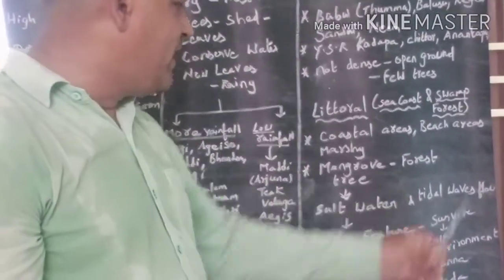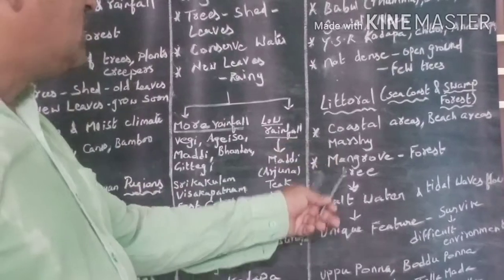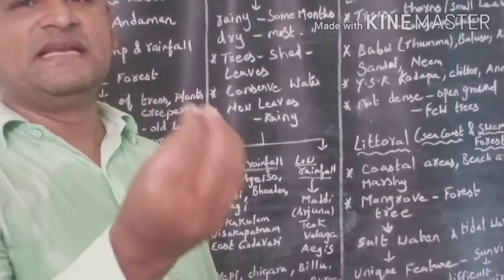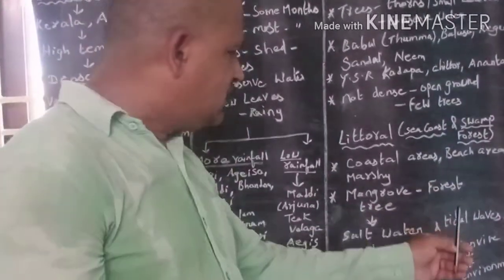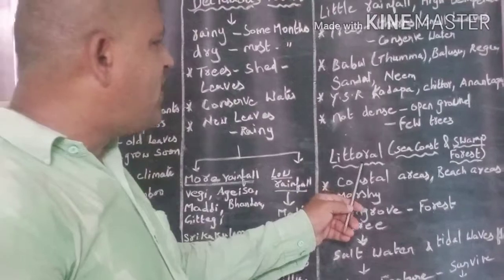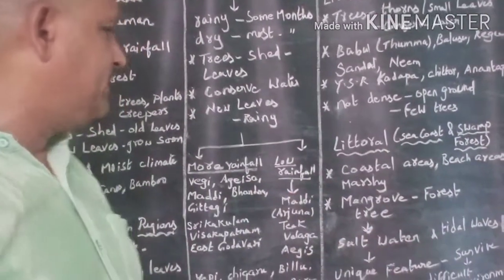These tidal waves typically submerge the littoral and swamp forest for some hours in a day. Again, when the tidal waves return back to the sea, the forest becomes dry.